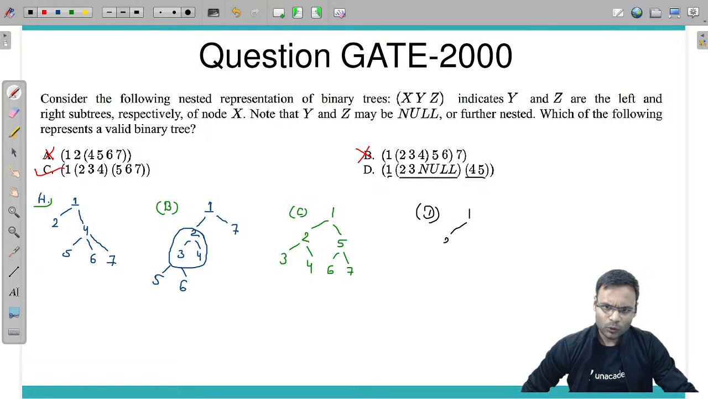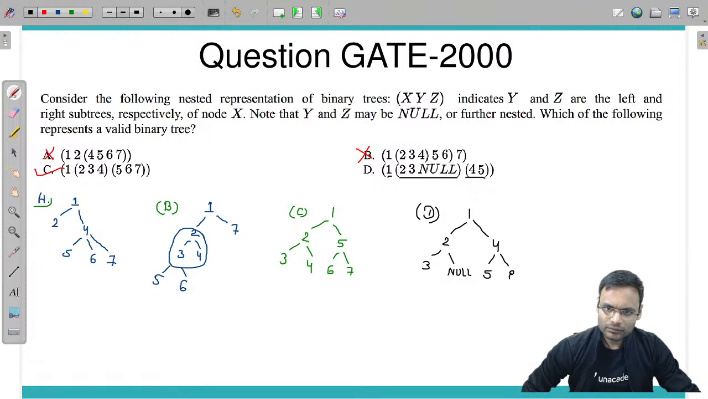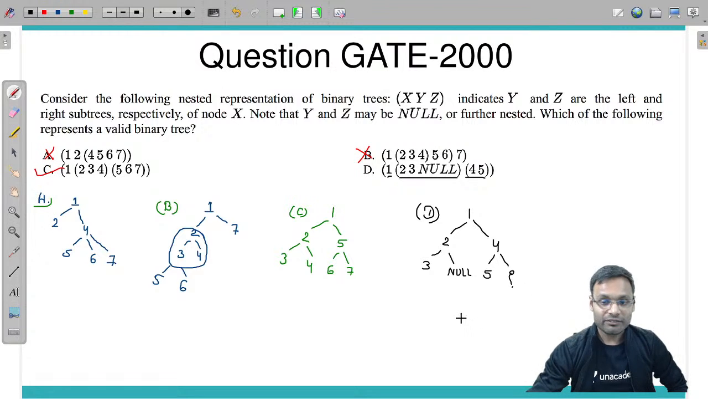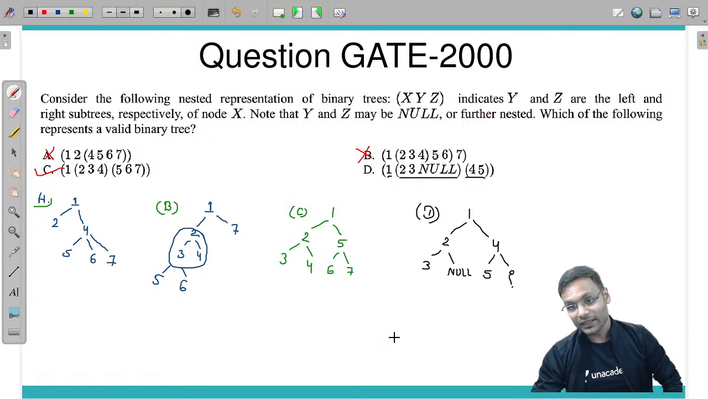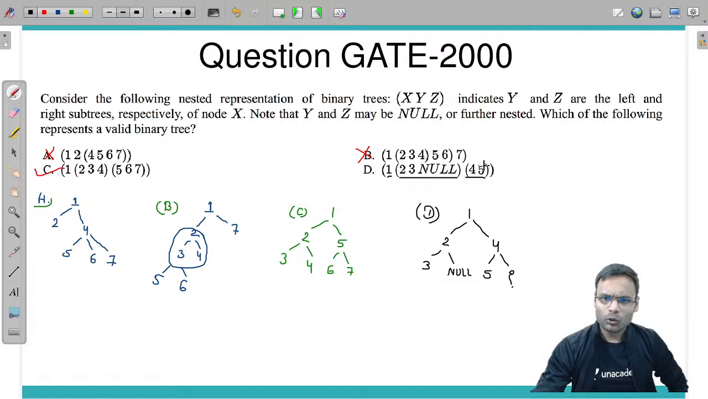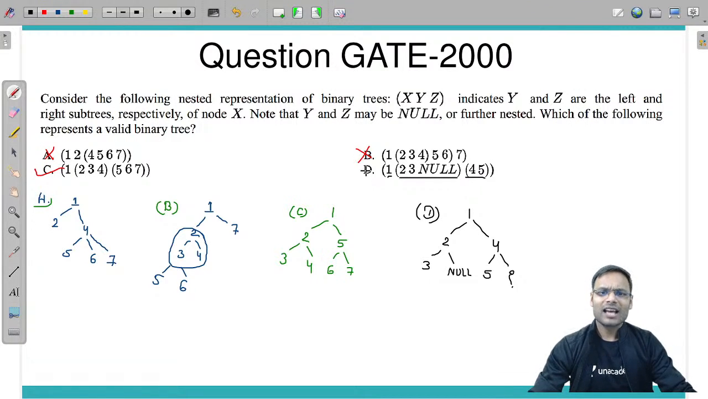Left subtree is having root as 2, its left subtree 3, right subtree null, nothing. Now in the right subtree, first quantity root, second quantity left subtree, right subtree what? Nothing is given. If nothing is given, I can take as null, I can take something else, but they should give what is the right subtree. Why? They have given here clearly that the right subtree of 2 is null. So here they should also give what is the right subtree of 4. If they have not given, then that is half correct answer.